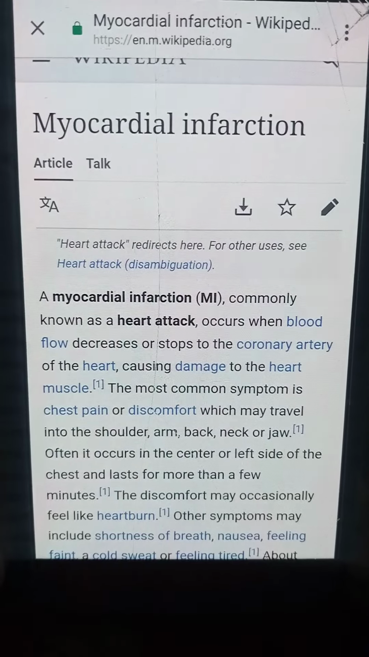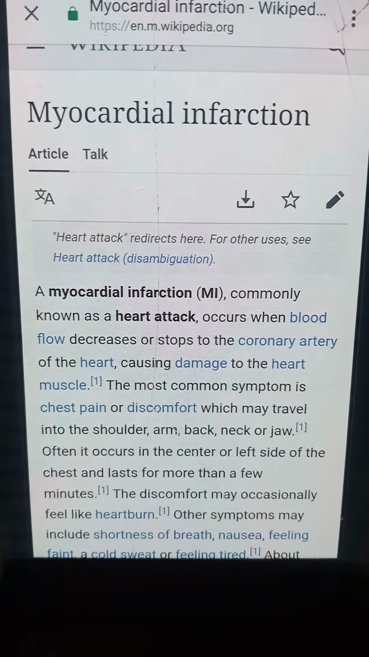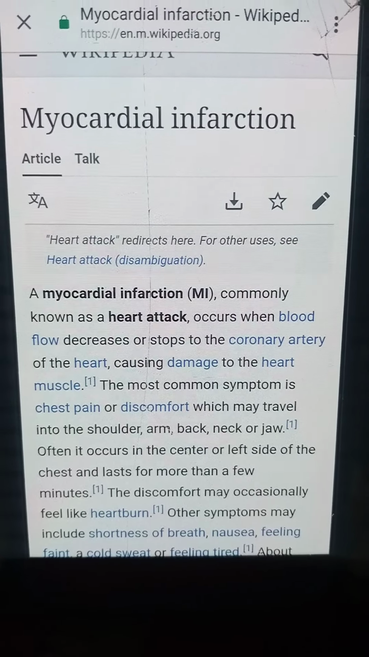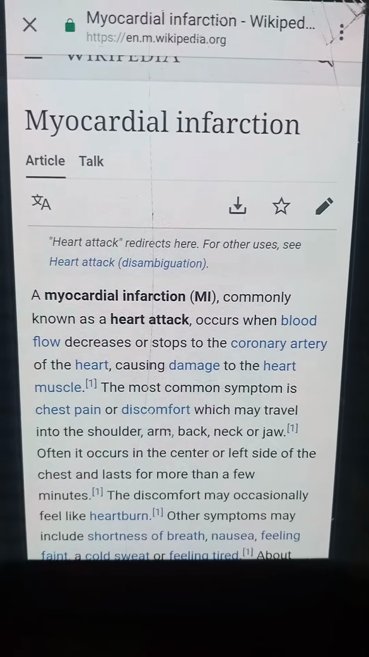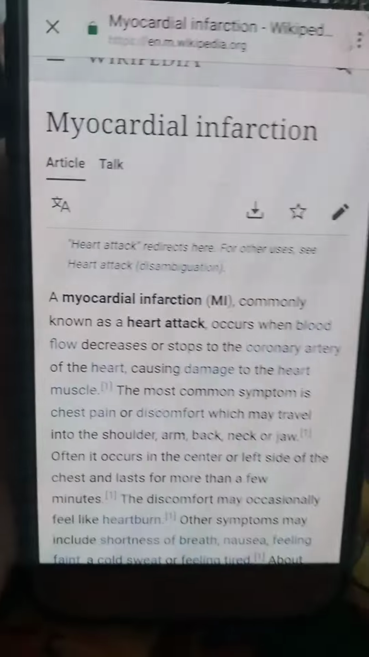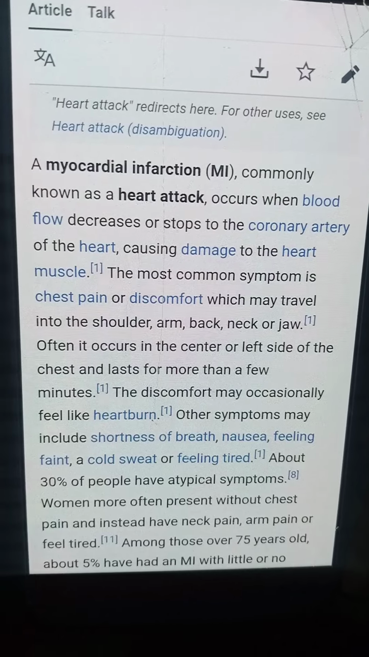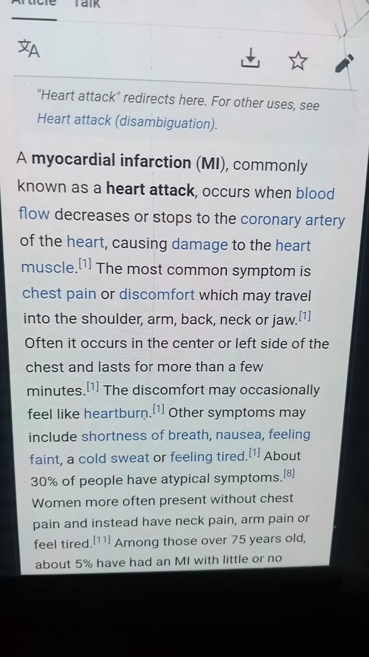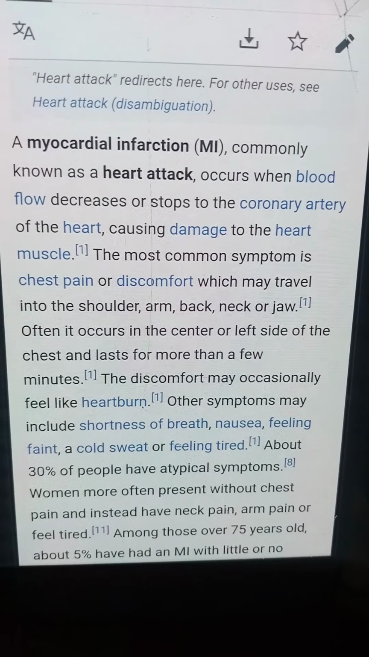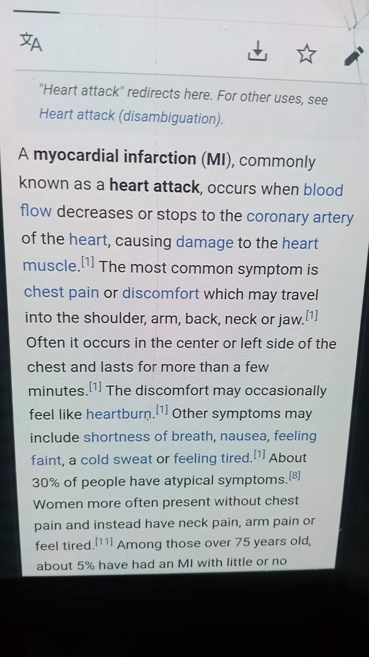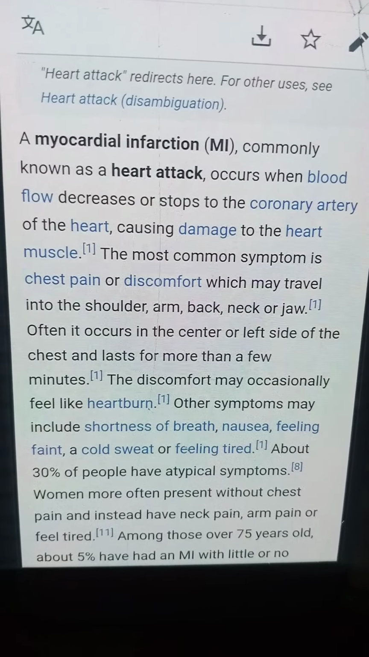Today I will tell you something about myocardial infarction. Normally it is known as heart attack. Most people in the world have faced this disease and died. So some more information about this disease: a myocardial infarction, commonly known as heart attack, occurs when blood flow decreases or stops to the coronary artery of the heart, causing damage to the heart muscle.